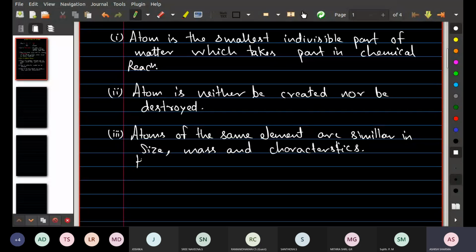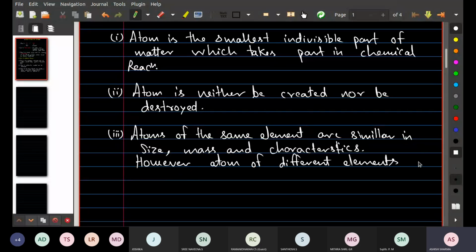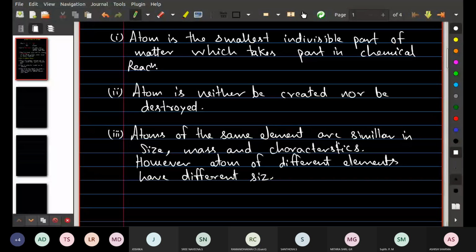Just write down, however, atoms of different elements have different size, mass, and characteristic.